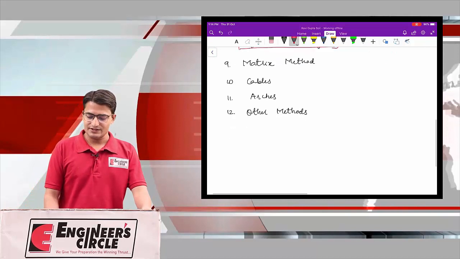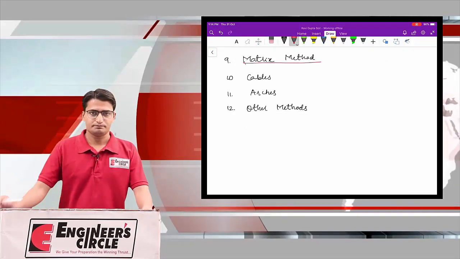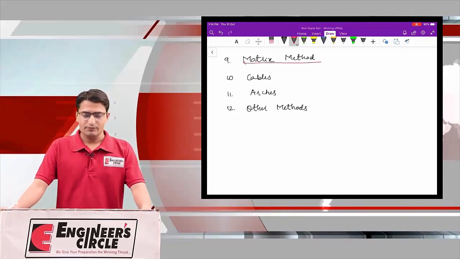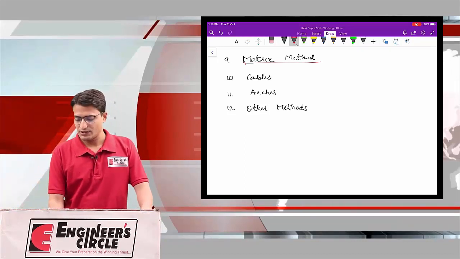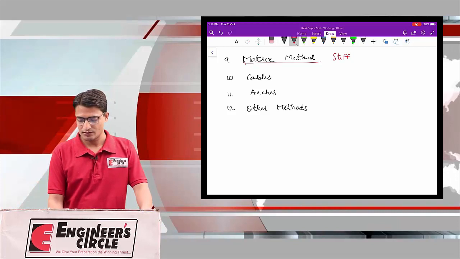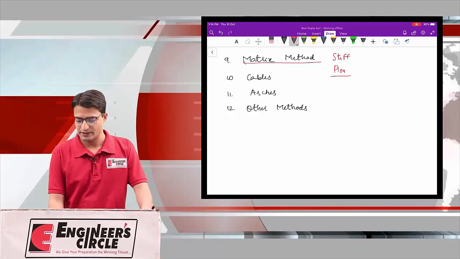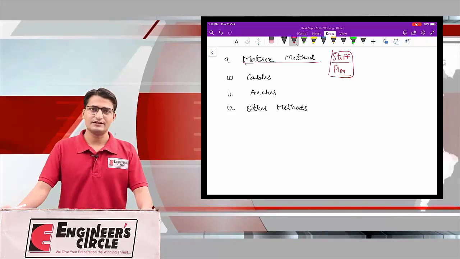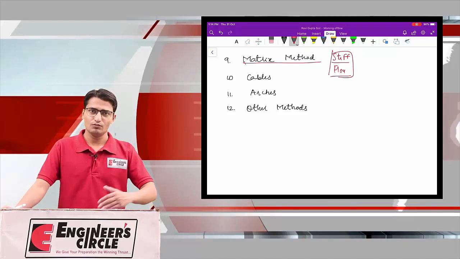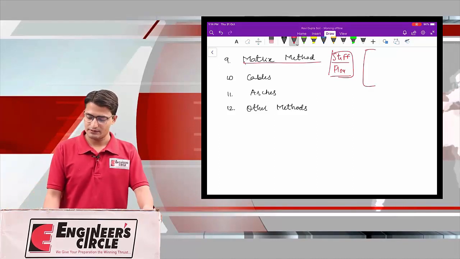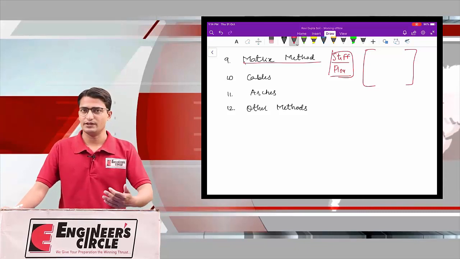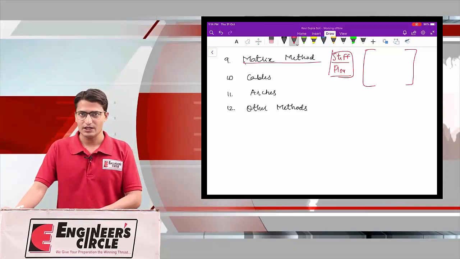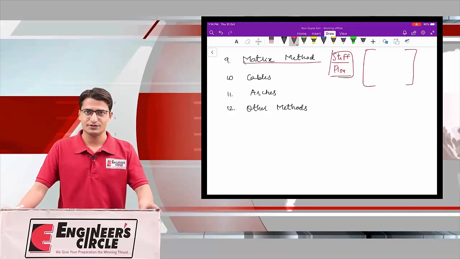Now the next chapter is matrix method. In matrix method we will study how, using a stiffness matrix or flexibility matrix, we can analyze the structure. This method is more of a mathematical technique because we are solving different types of matrices. We first have to form the matrix, and using that matrix we can analyze the structure.